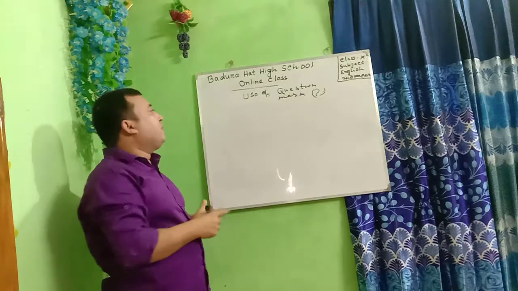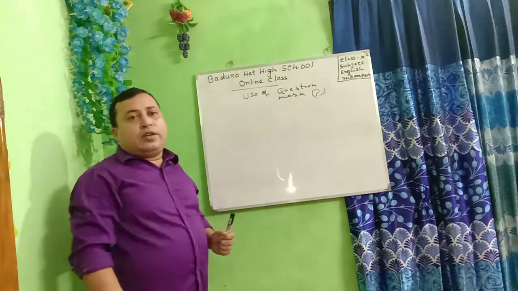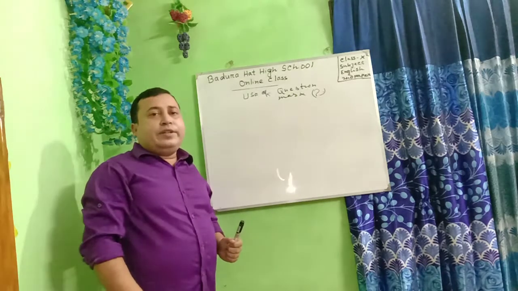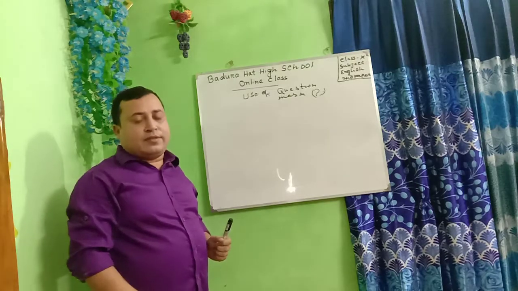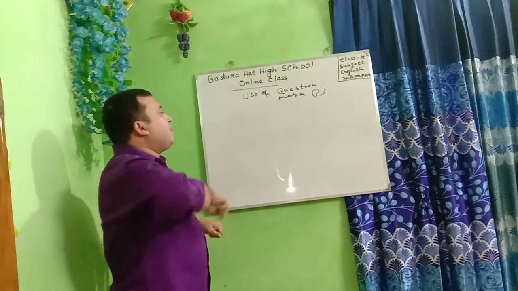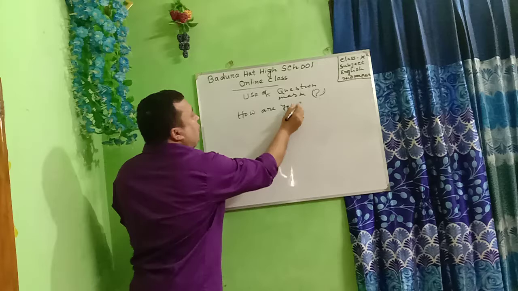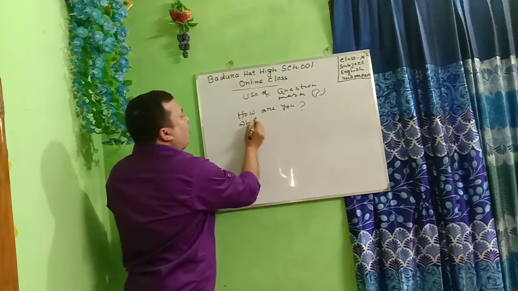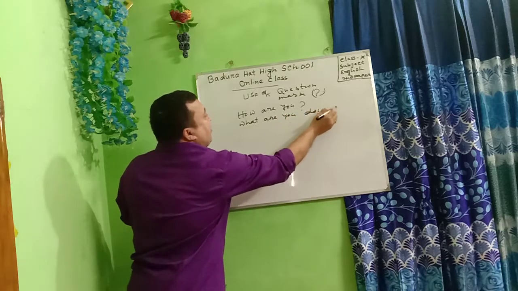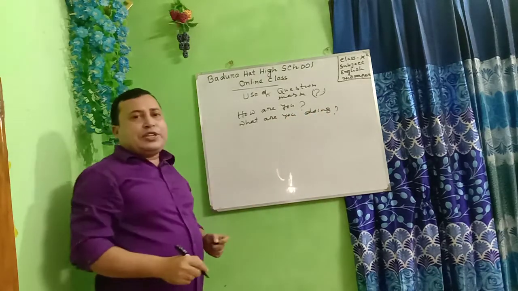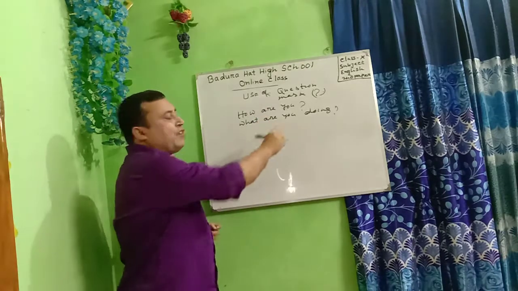Dear learners, use of question mark. The sentence which asks a direct question is called an interrogative sentence. Let's see examples. How are you? What are you doing? Question mark is used at the end of an interrogative sentence.